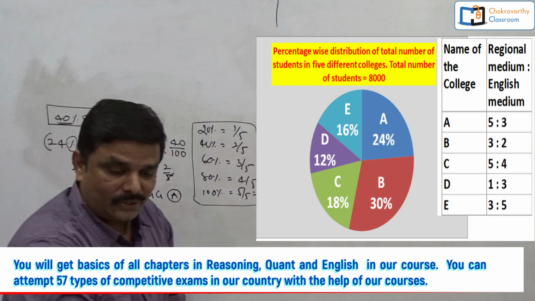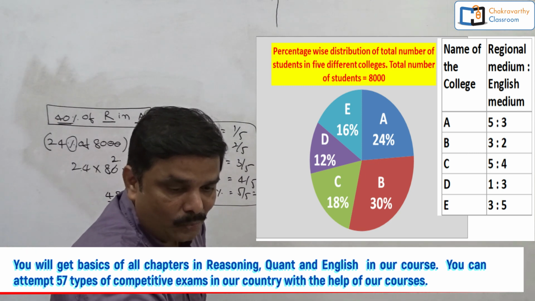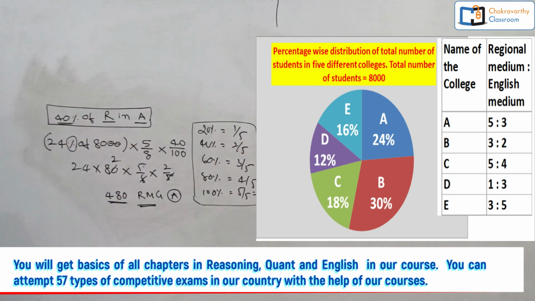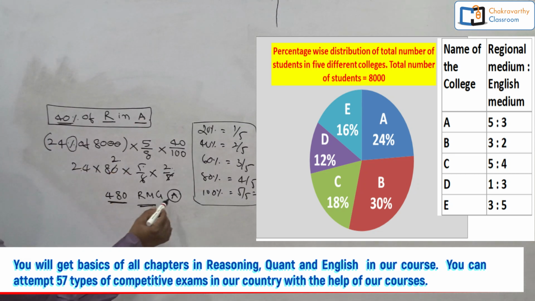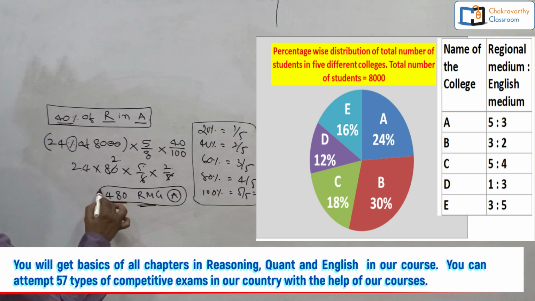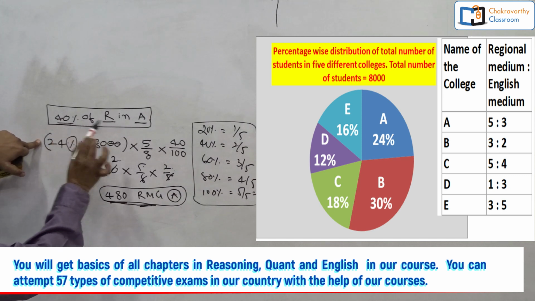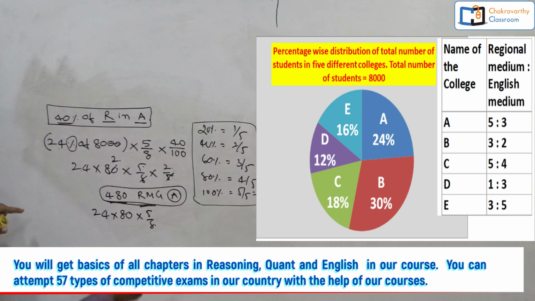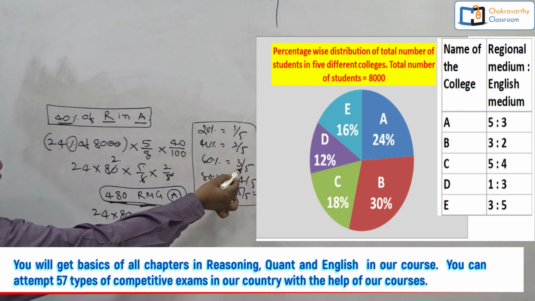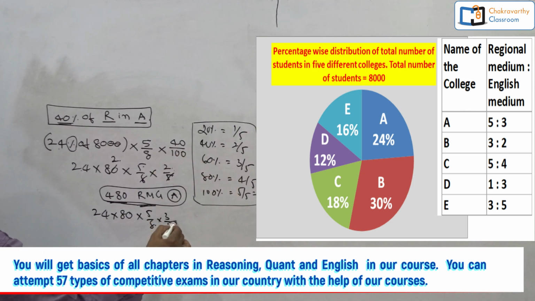Then they are asking the question in this way: the difference between the number of regional medium girls and the number of regional medium boys in college A. Now I need to find out regional medium boys, because I already got regional medium girls. Regional medium boys: first of all, 24% of 8,000, that is 24 into 80, the total number. Regional medium is into 5 by 8. Girls are 40%, so boys are 60%, that is 3 by 5.